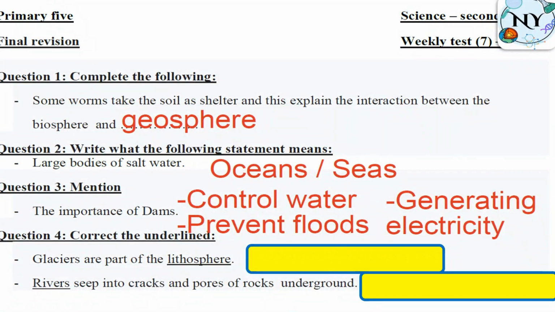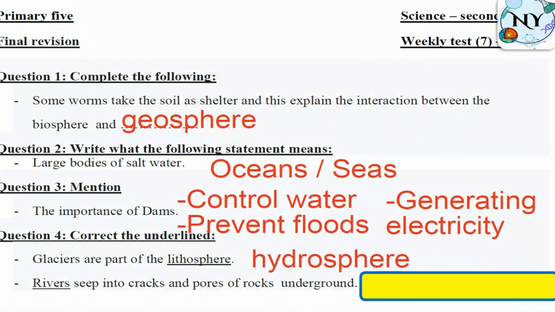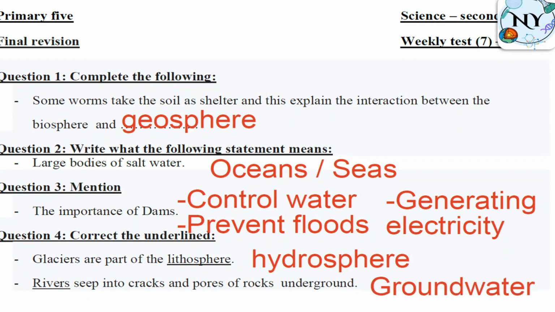Glaciers are part of the lithosphere. No, glaciers, it means the frozen water or large sheet of ice, so it is related to hydrosphere. Rivers seep into cracks and pores of rocks underground. We have here underground, the cracks and pores, so it will be for sure groundwater.